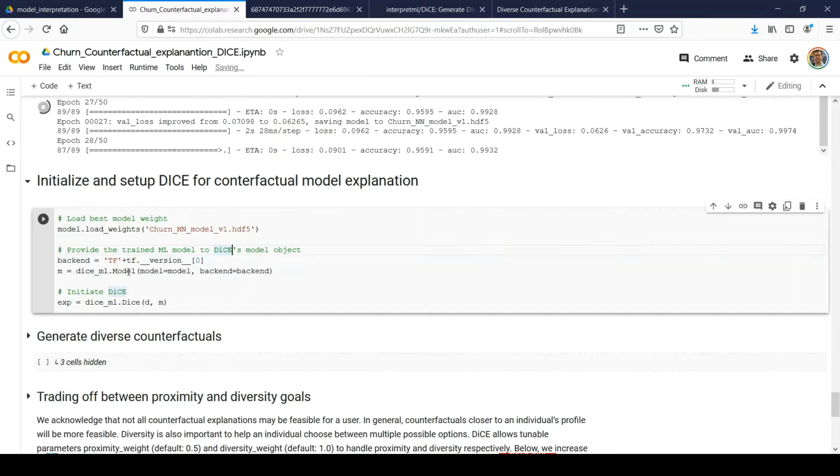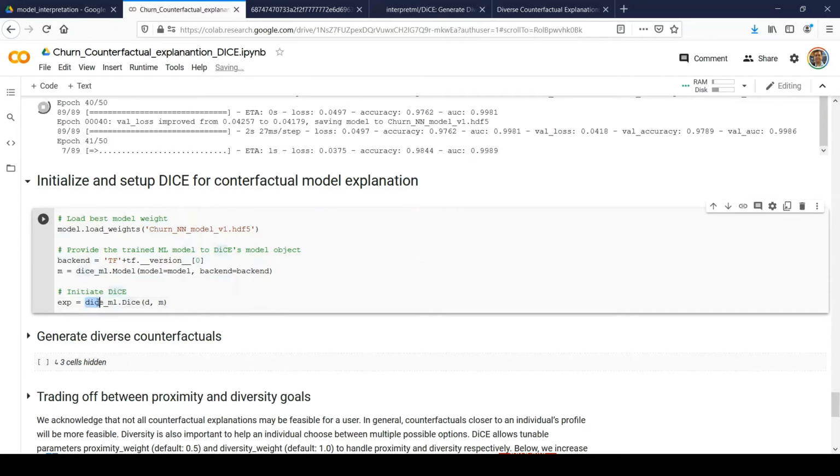Now it will prepare the DiCE ML artifact with the help of this DiCE ML model, and we would be passing the model weight. Whatever model weight we load as part of this function, it will load that weight, and here I will configure the backend. Okay. Once that is done, we'll initialize DiCE ML.